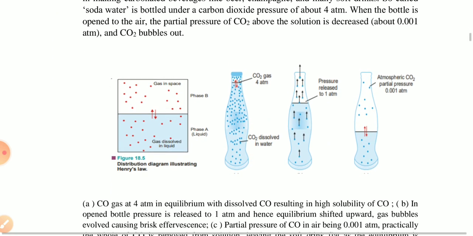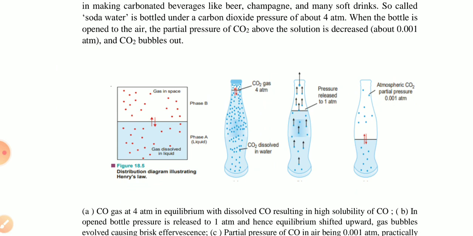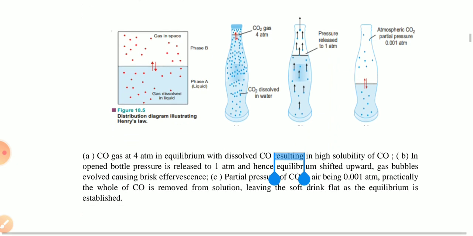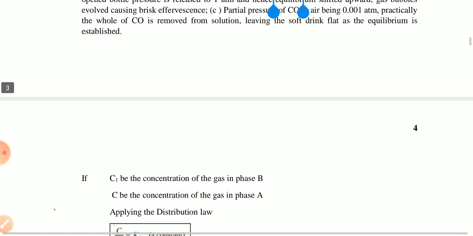Okay, in this diagram you can also see the distribution according to the distribution law. Here you can see that in a soda bottle the CO2 gas is present at 1 atmospheric pressure, and when this bottle is opened the pressure is released and the atmospheric pressure becomes 0.001, and the CO2 gas bubbles will come out. Okay, so this is all about Henry's law.